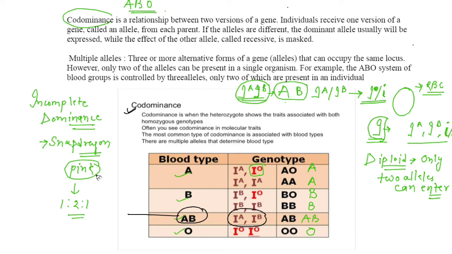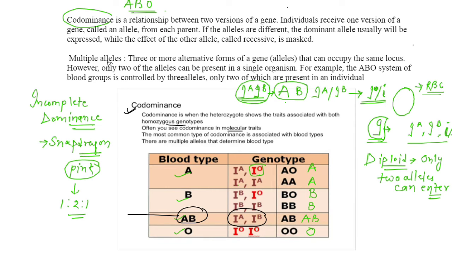This is codominance. Codominance is when the heterozygote shows the traits associated with both homozygous genotypes, right? Often you see codominance in molecular traits. And here the AB blood group is the example of codominance, where IA and IB both show their effect.